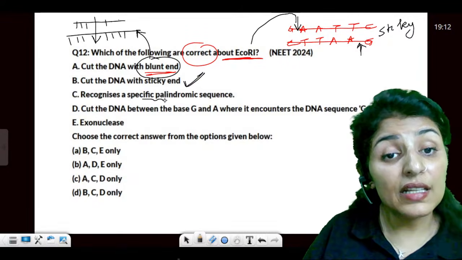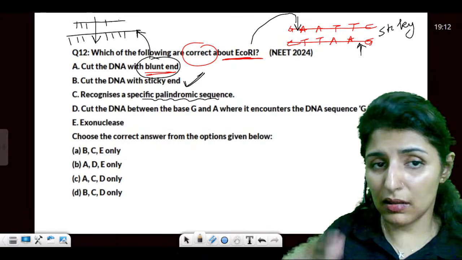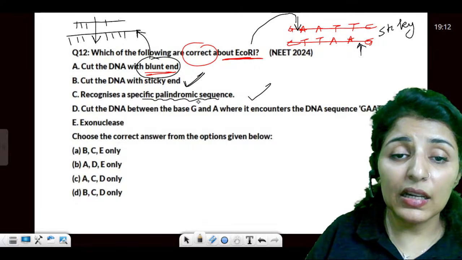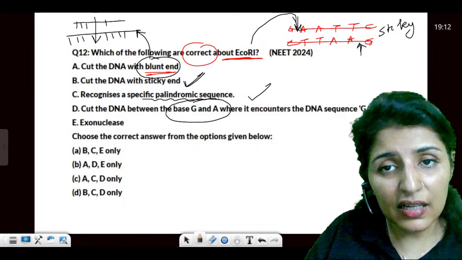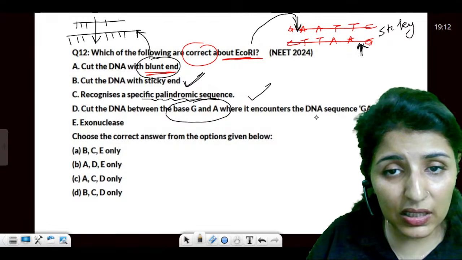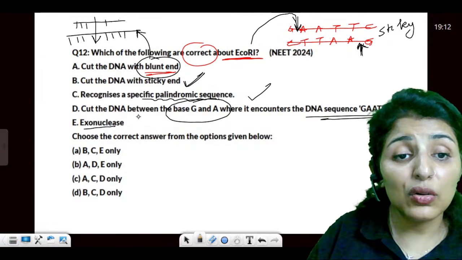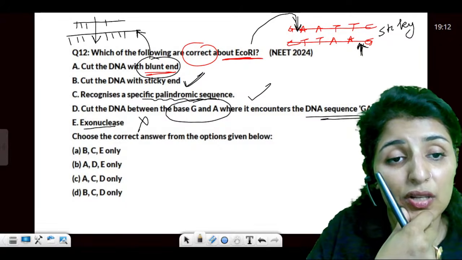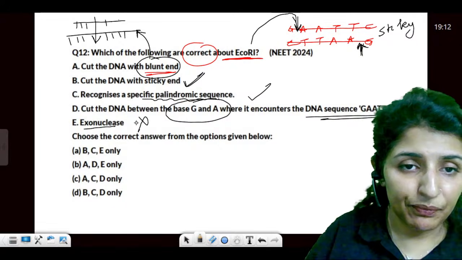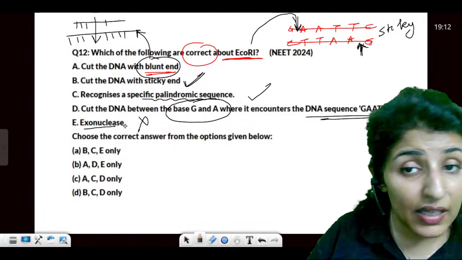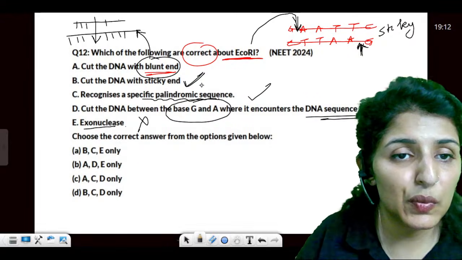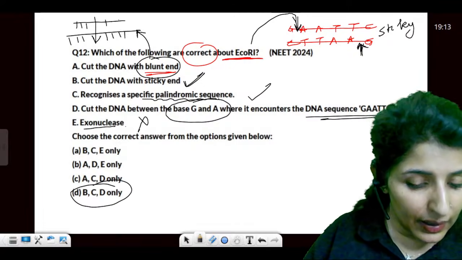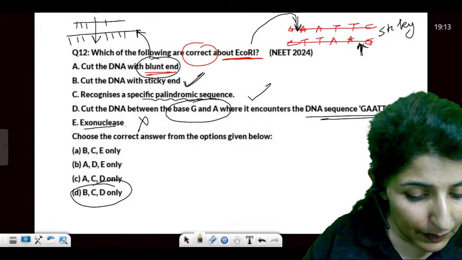That is true. It recognizes a specific palindromic site, and yes, the specificity is it has to read GAATTC like this. Then cuts the DNA between base G and C. Is that right? It is cutting between G and A on both the sides. Yes or no? And it is an exonuclease? No, it cuts away from the extreme ends. It is in the center. So it is not an exonuclease, it is an endonuclease. The correct statements would be B, C and D. Are we clear here? All right.